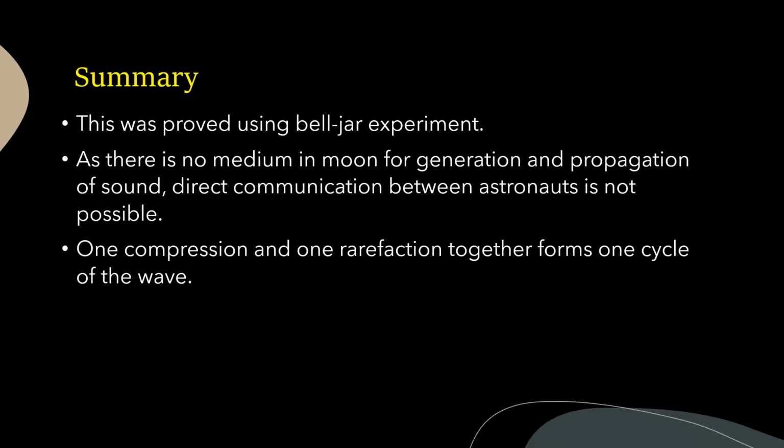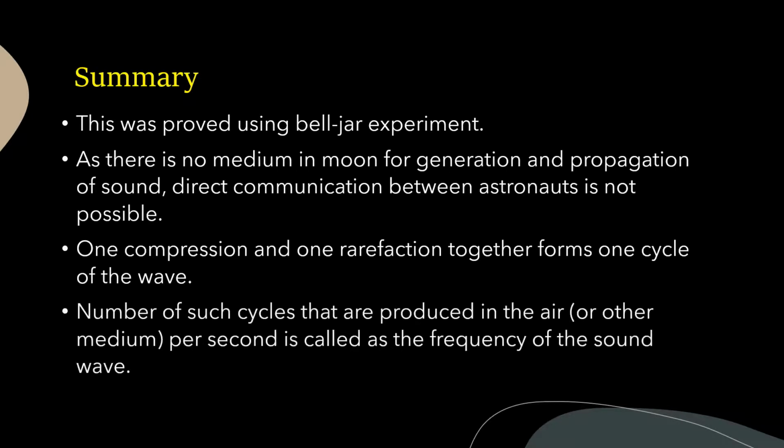One compression and one rarefaction together form one cycle of the wave. The number of such cycles that are produced in the air or any other medium per second is called the frequency of the sound wave. The frequency is measured in hertz.